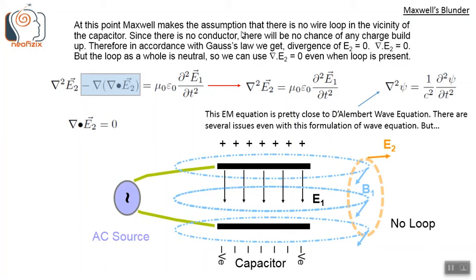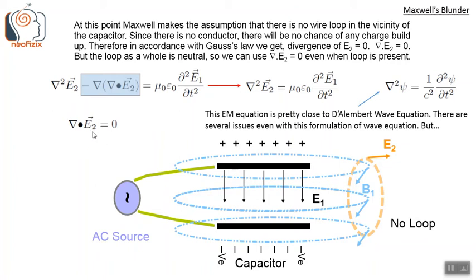At this point, Maxwell makes the assumption that there is no wire loop in the vicinity of the capacitor. Since there is no conductor, there will be no chance of any charge buildup. Therefore, in accordance with Gauss's law, we get divergence of E2 equals 0, or nabla dot E2 equals 0. But the loop as a whole is neutral, so we can use nabla dot E2 equals 0 even when the loop is present.